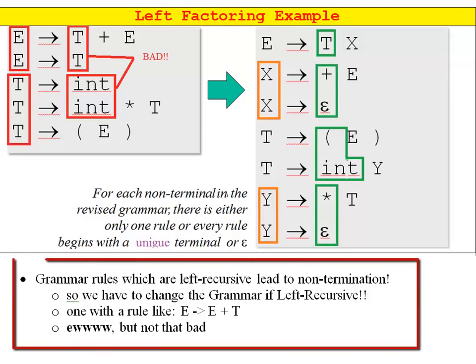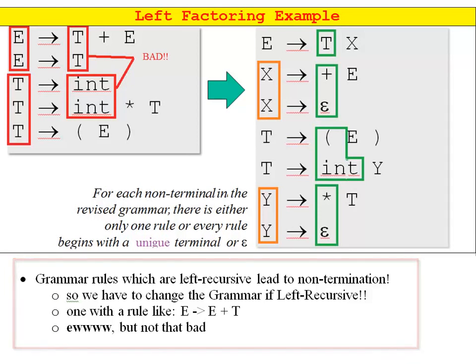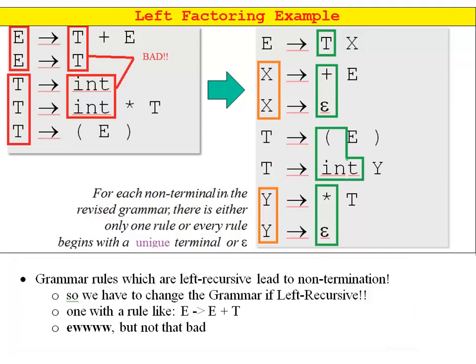One of the other common problems that we've had is, again, if the grammar rules are left recursive, they lead to non-termination. So we have to convert it to right recursive. That's a pain in the neck. So there's a bunch of issues when we use top-down parsing.